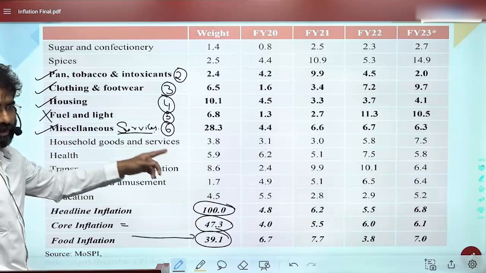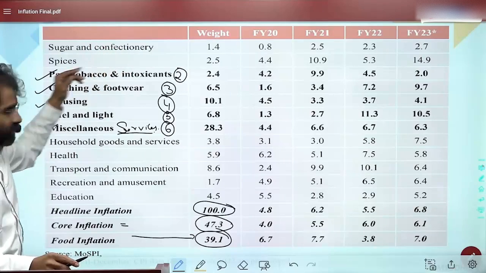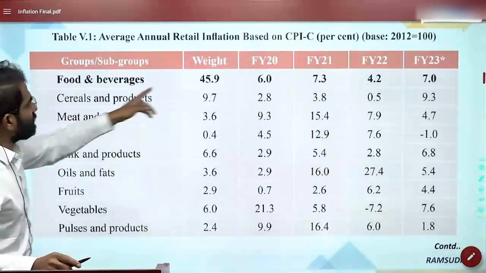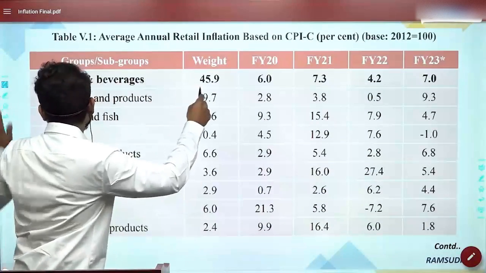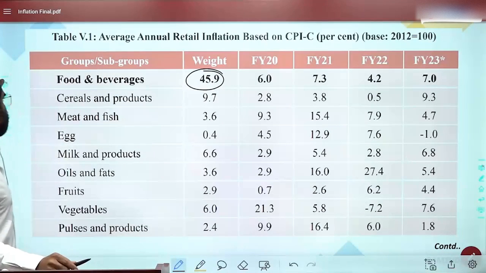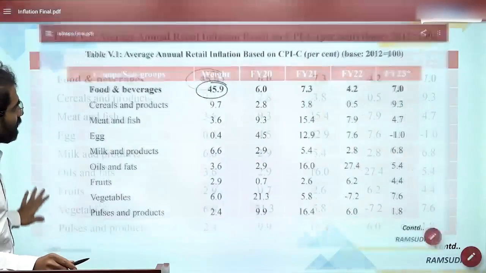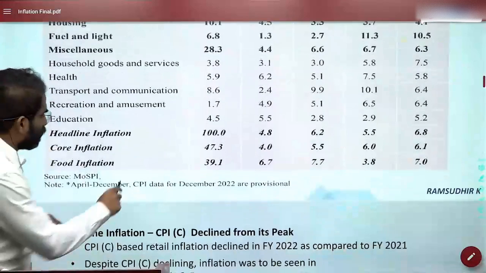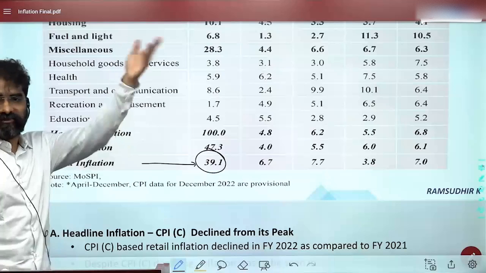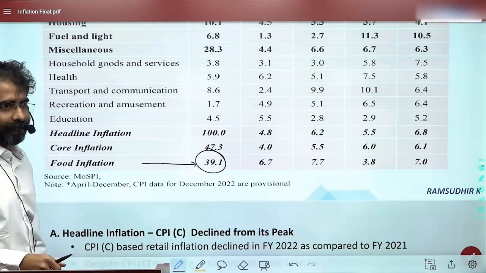Now you have understood this, can I go to the above slide? Here food and beverages is 45.9, the major chunk. In this, food is around 39. That is what he is trying to measure. You can see this weight here. Food inflation is how much? 39. Beverages included, it is 45. Is that clear, everybody?